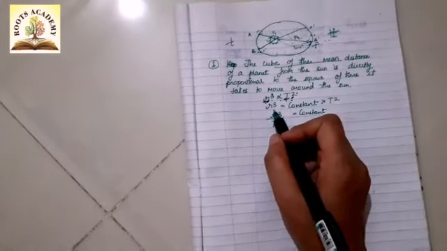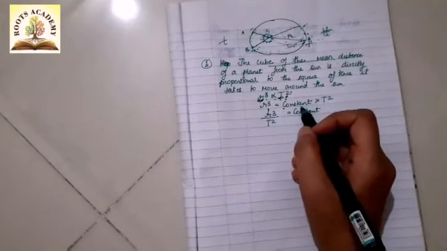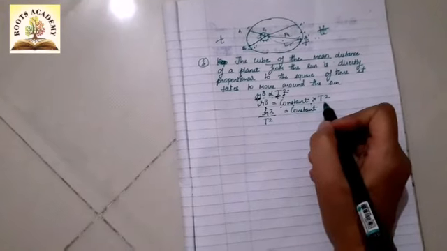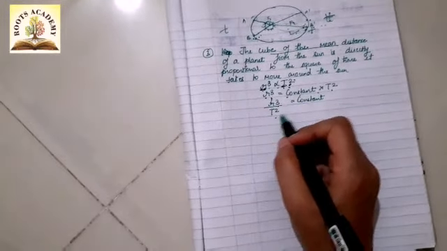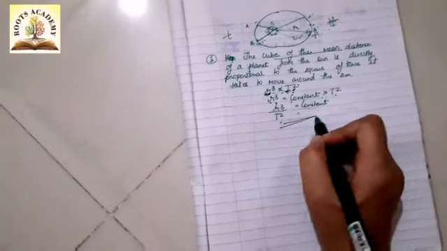So r cube equals a constant multiplied by t square. When I take the t square over here, it becomes r cube upon t square equals a constant. So this is what my third law states.